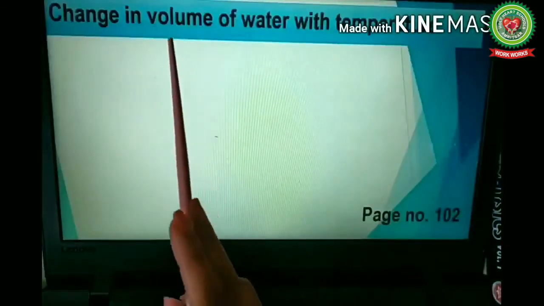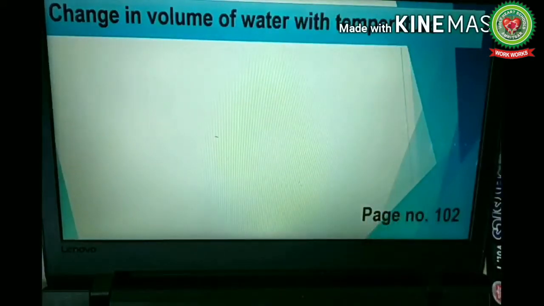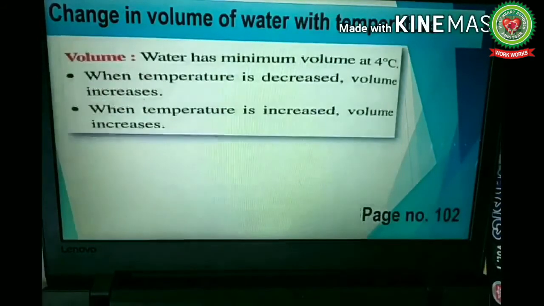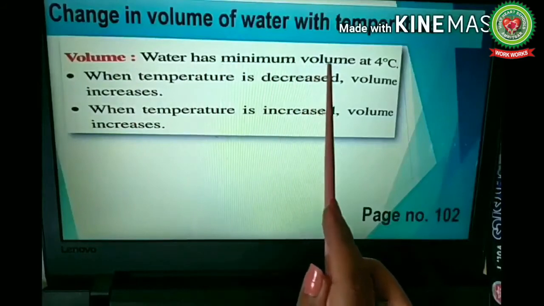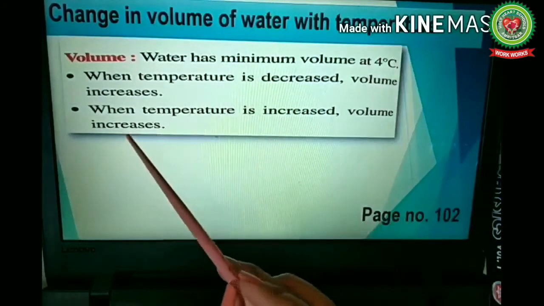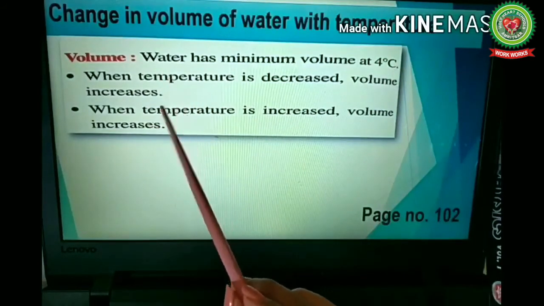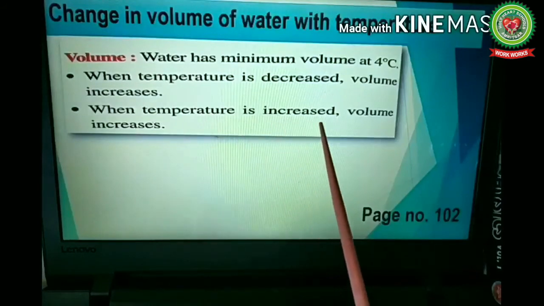Next topic is change in volume of water with temperature. We have studied that water has maximum density at 4 degrees Celsius. But in the case of volume, water has minimum volume at 4 degrees Celsius. Here also we consider two cases. What happens when the temperature decreases and increases?